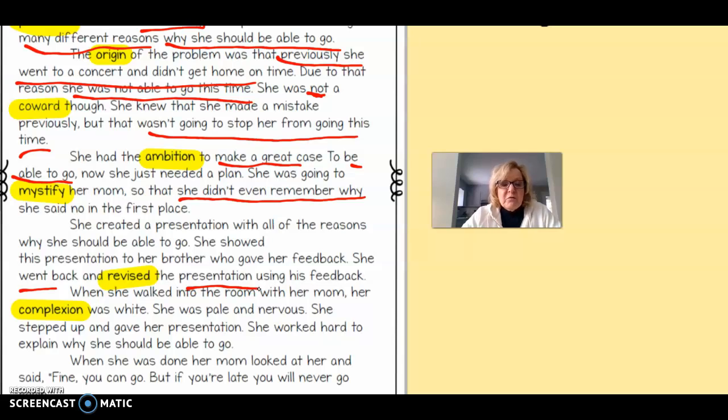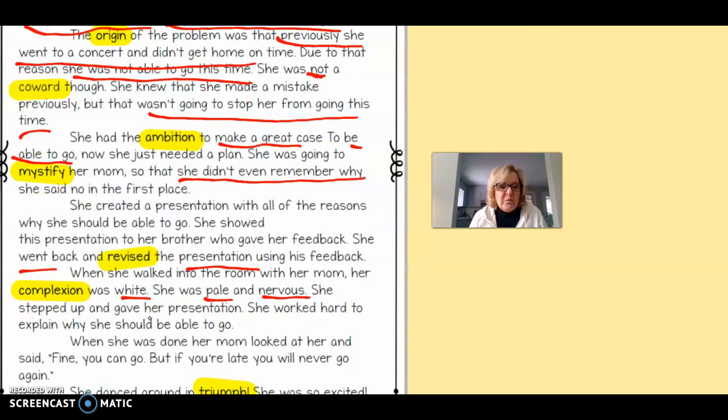When she walked into the room with her mom, her complexion was white. She was pale and nervous. She stepped up and gave her presentation. She worked hard to explain why she should be able to go. So her expression, we know she was pale, nervous, white. So that must mean her face, her complexion, her skin was white. She was pale and nervous. We can infer that because we know that's what people would look like.